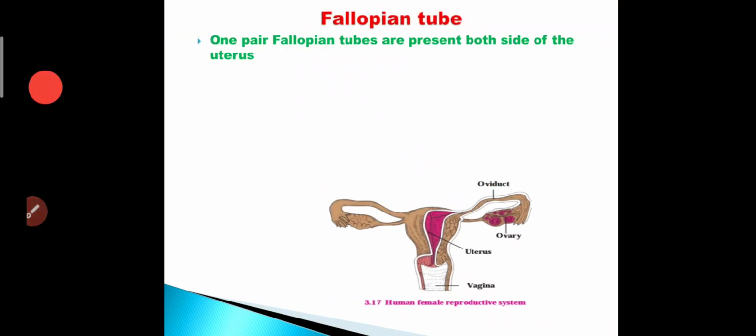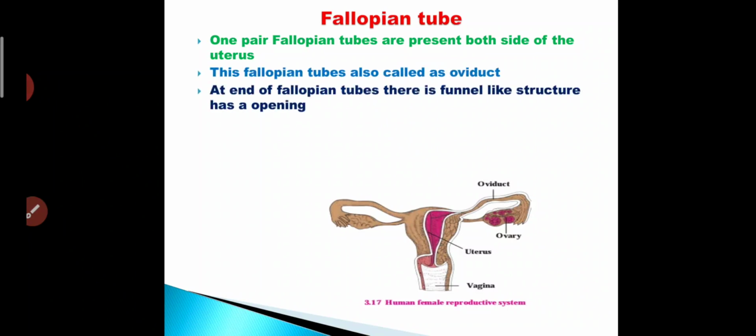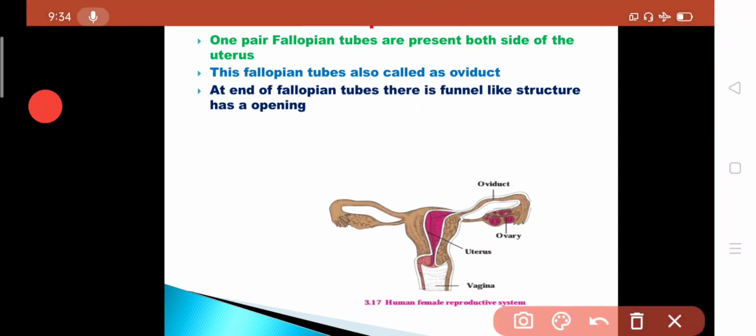One pair of fallopian tubes is present on both sides of the uterus. At the end of the fallopian tubes there is a funnel-like structure, which is the opening of the fallopian tube.